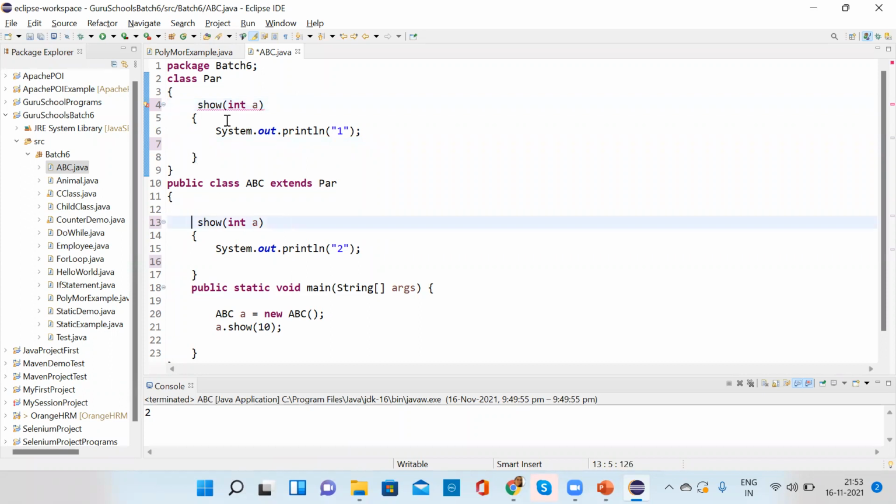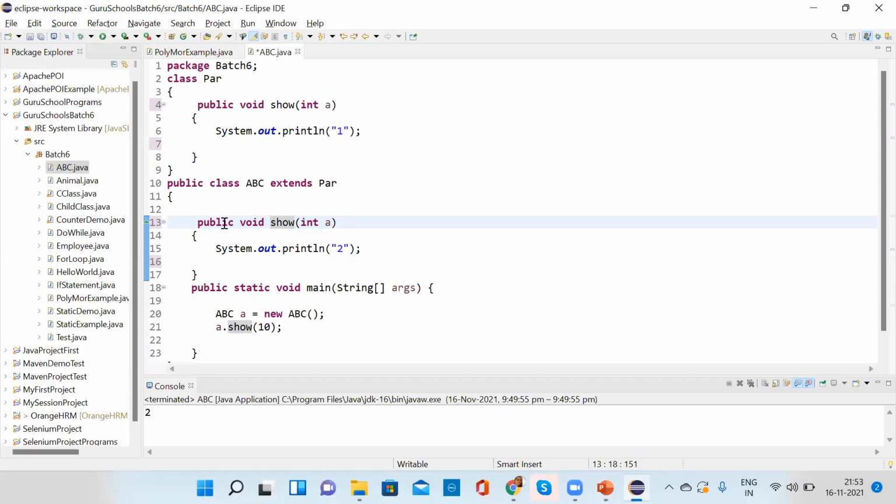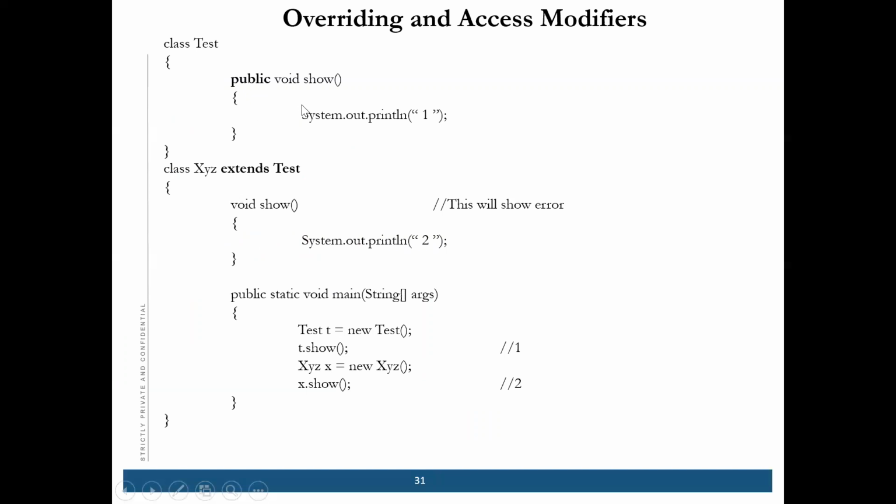If I don't write anything, then it is default, and if I make this also public void, it will work. But what if I make this public and this default? Sorry, void is the return type. We are talking about the access modifier. So public and default.